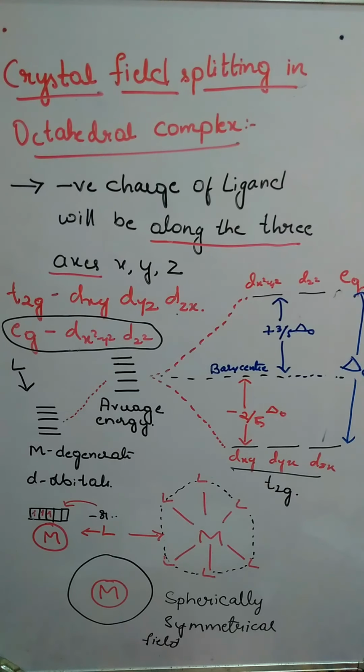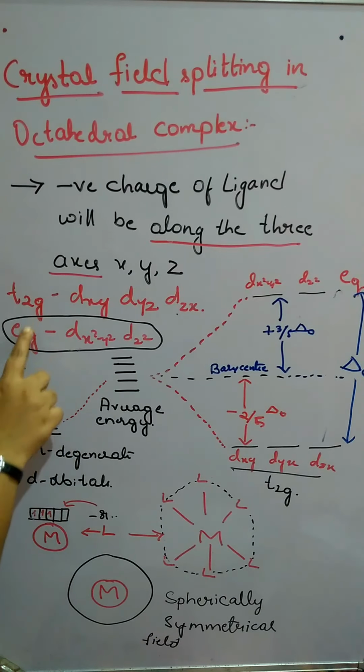In an octahedral complex, when the metal approaches the ligand, it experiences a spherically symmetrical field around it because of the approaching ligand. Due to repulsion, the degenerate orbitals' energy is going to increase. All the orbitals will increase by the same amount due to the spherically symmetrical field.